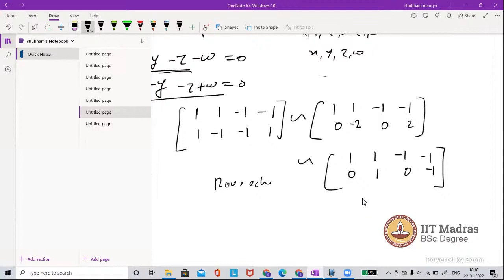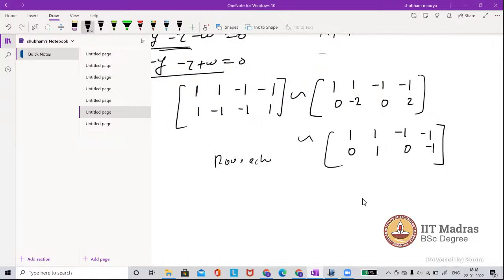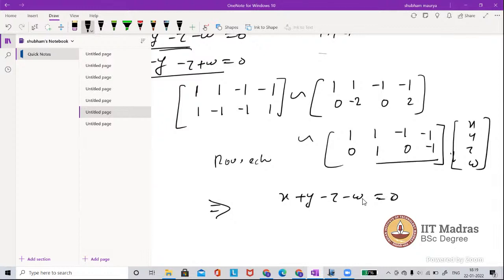Now what is the solution of this system of linear equations? Going back to our system of linear equations after getting the row echelon form, it is written as x plus y minus z minus w equal to 0. It is not reduced row, it is row echelon form. But if you do a reduced row, then we can find the independent variables and dependent variables.